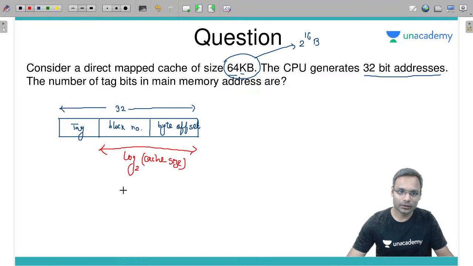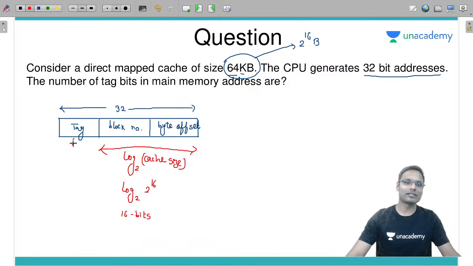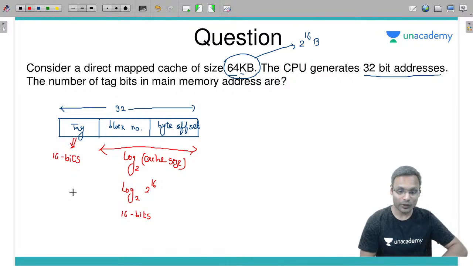Log of 2 power 16 base 2 means 16 bits. These two fields will be 16 bits. If these two fields are 16 bits, the remaining tag will be 32 minus 16, which is 16 bits. You can solve it this way.